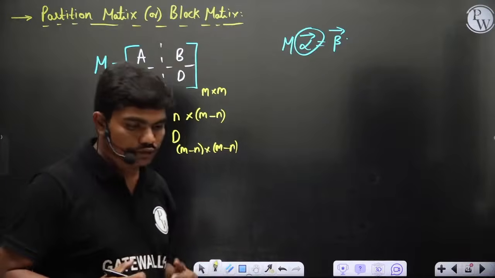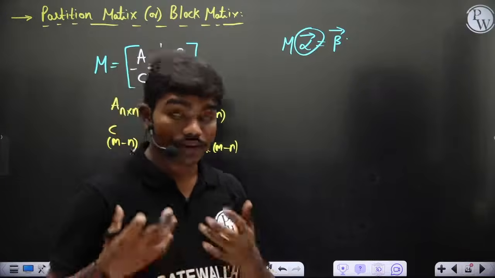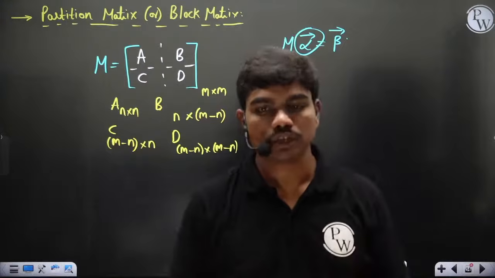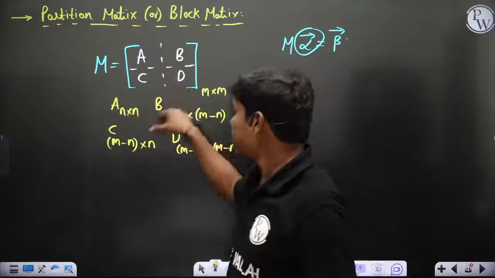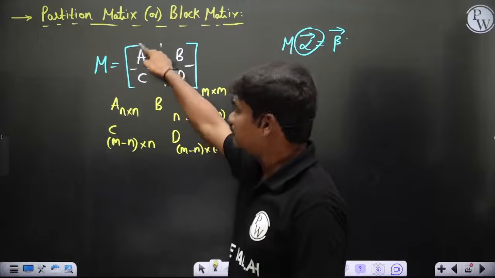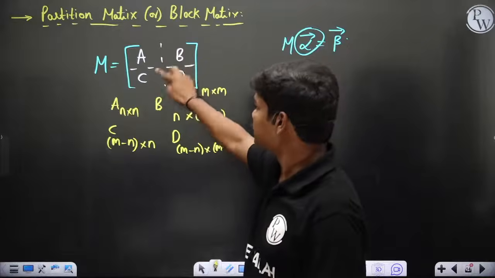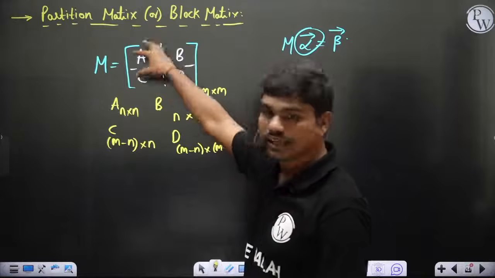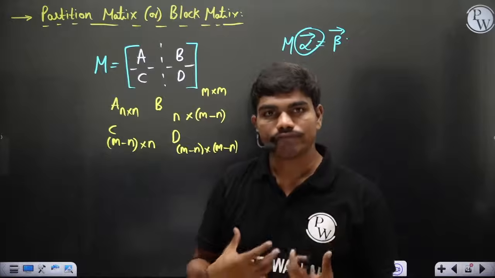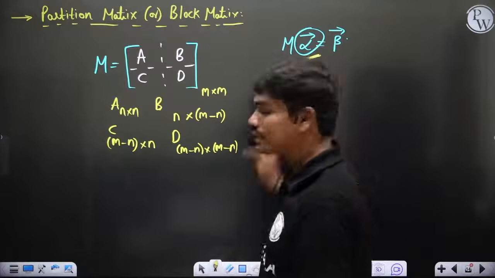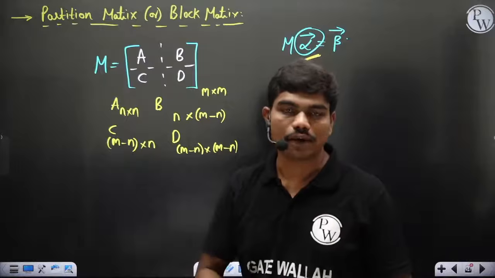Now the advantage of this partitioning is, especially when you're dealing with tridiagonal systems or systems where the majority of the elements are zeros, for example, when A is an identity matrix, or the partition is such that these two are equal, so that the partition is symmetric. You have very special cases where the value of alpha can be calculated with very easy calculations.